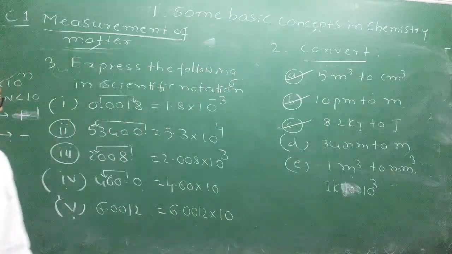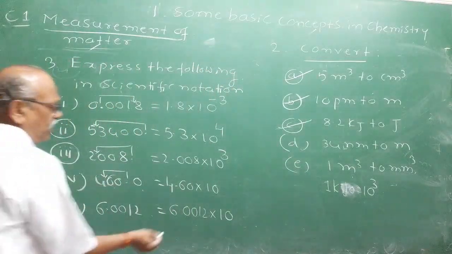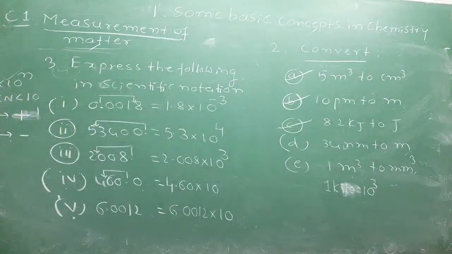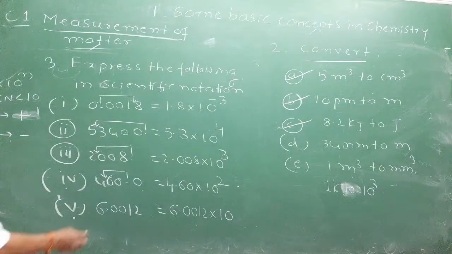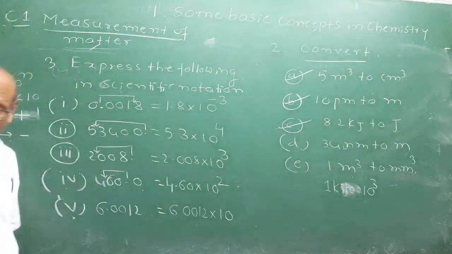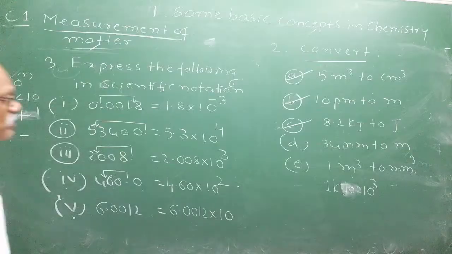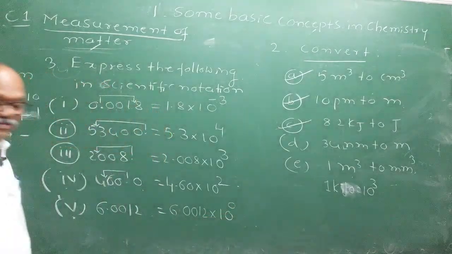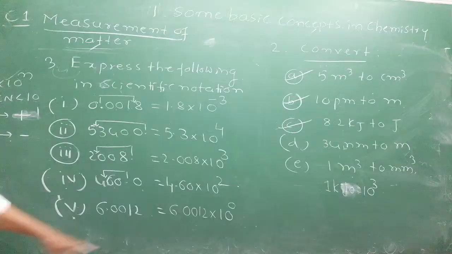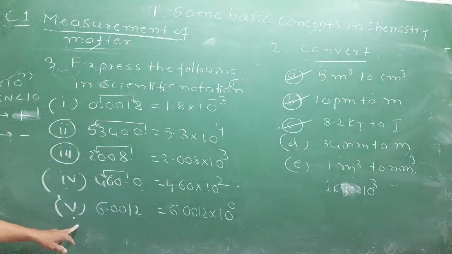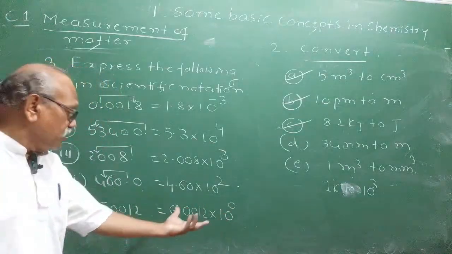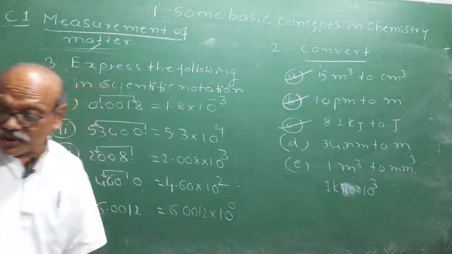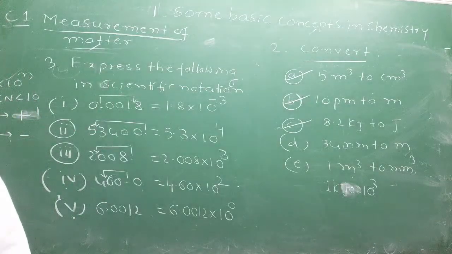Yes, your answer: 2 places to the left. Left shift, you have to add. It should be 2. Correct answer. 6.0012: suppose it is asked, 10 to the power, can 0 be written? 10 to the power 0. Interesting question. It is already in the scientific notation, but you have to express it with the 10 to the power. You can write 10 raised to 0, and it will be the correct answer.